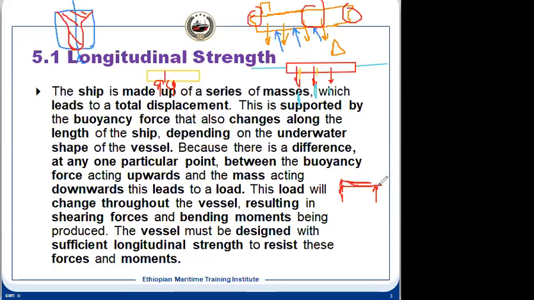So if there is a shearing force, there will be a bending moment, and we will have to calculate both, so that the ship is longitudinally strengthened enough to resist these forces. So that is the concern about ship stress in this chapter.